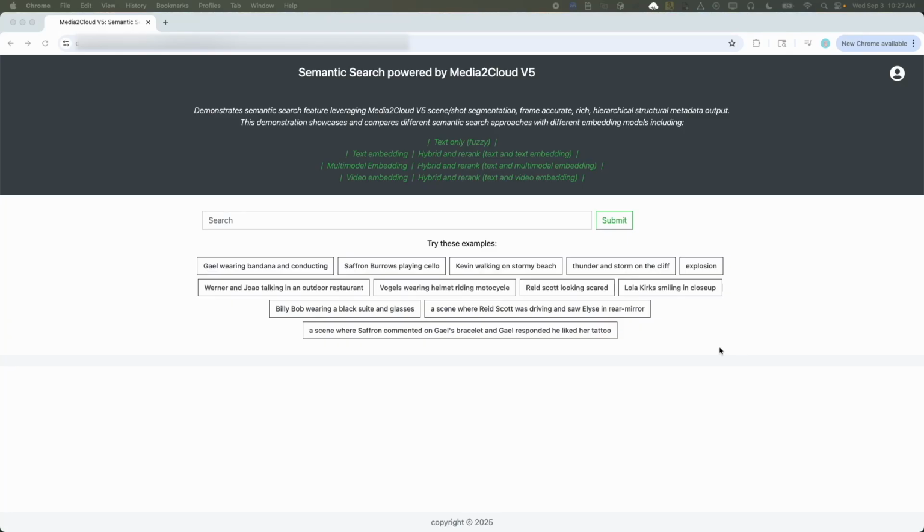We'll go over how you can utilize Media2Cloud to build out a semantic search engine based on scene and shot level metadata generated by Media2Cloud, and how different vector embedding models change the results of your queries. So let's do some searching.